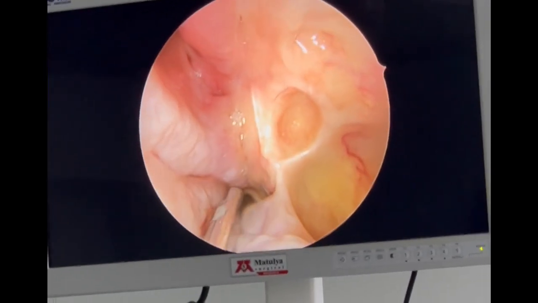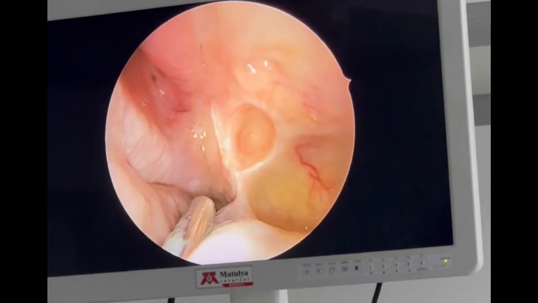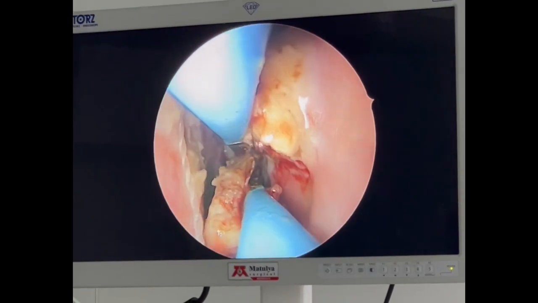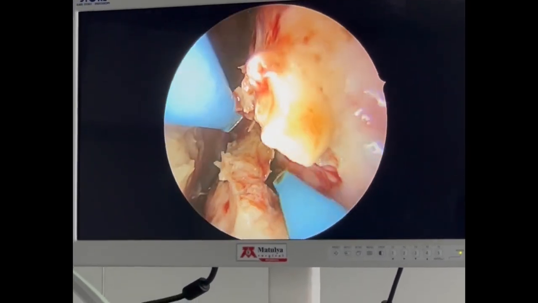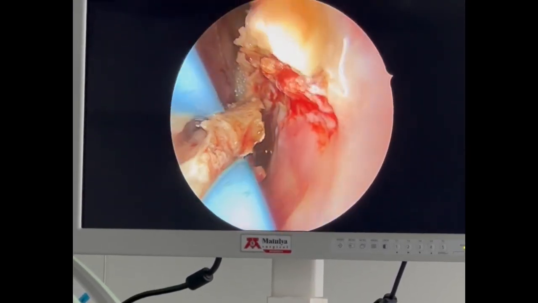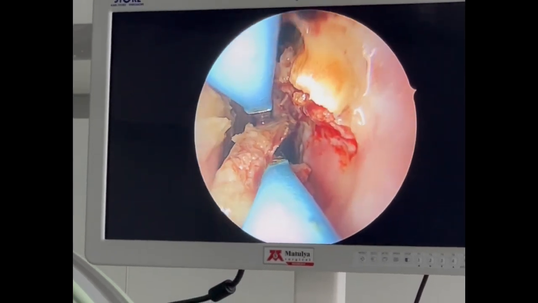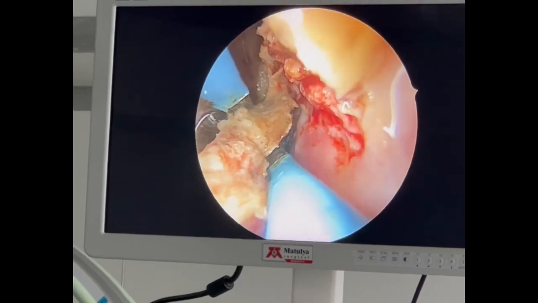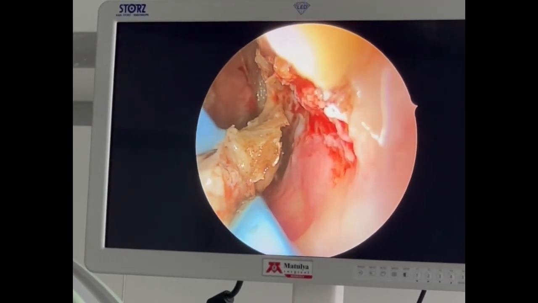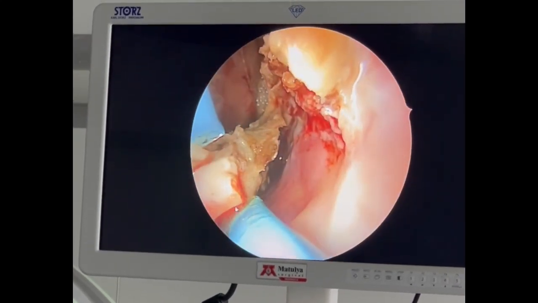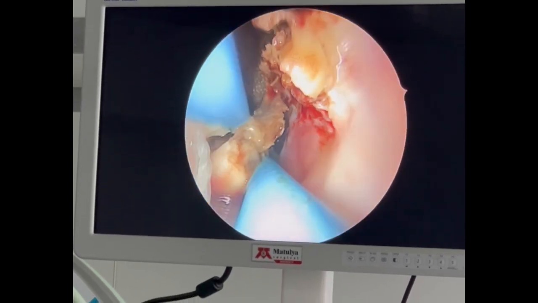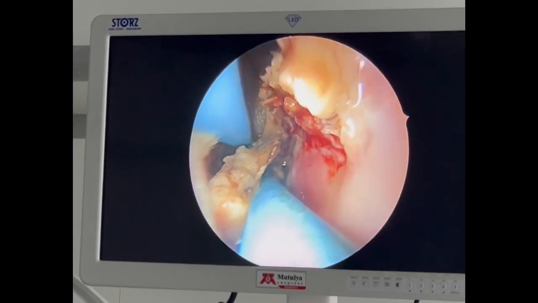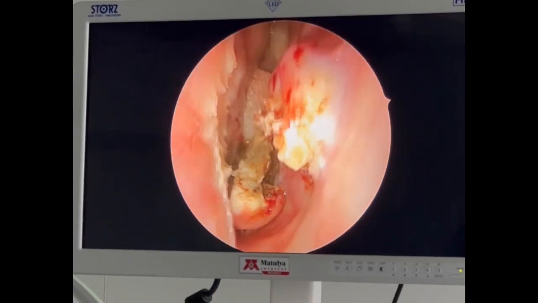So in this case, you can see this left-sided sphenoethmoid recess is completely blocked, even though the sphenoid sinus is normal. Now I am doing the turbinate hypertrophy reduction. After that, I will proceed for sphenoethmoid recess opening bilaterally. On the left side, in the CT scan, it was completely obstructed and no opening of the sphenoid sinus is seen in this case. So both side sphenoethmoid recess was opened after bilateral turbinate reduction.